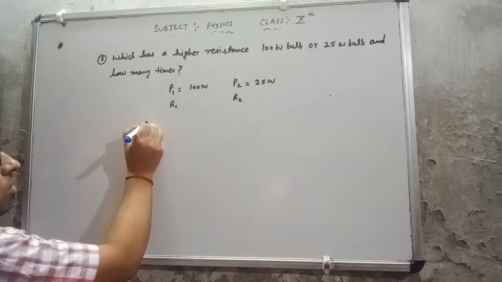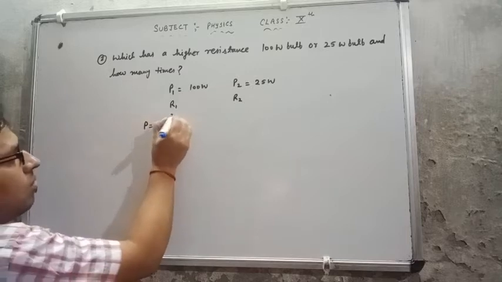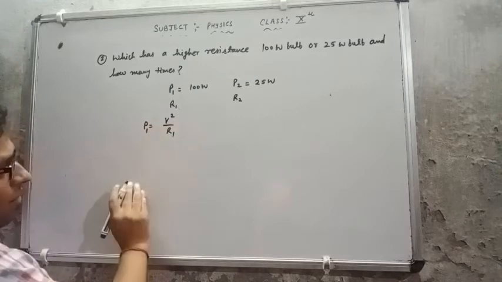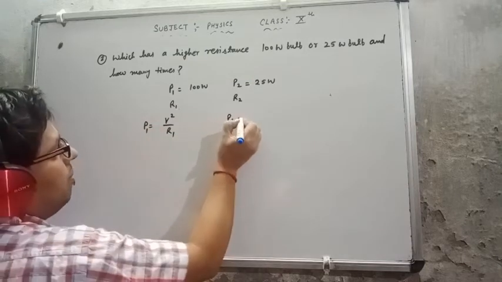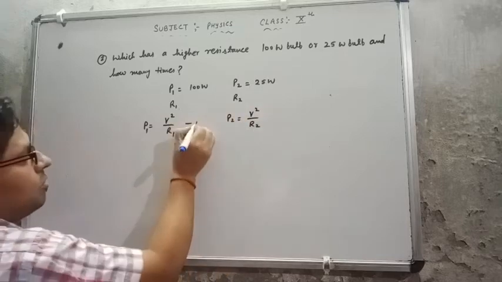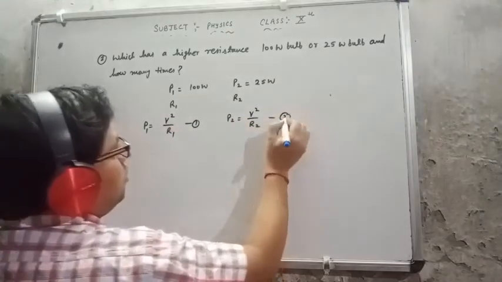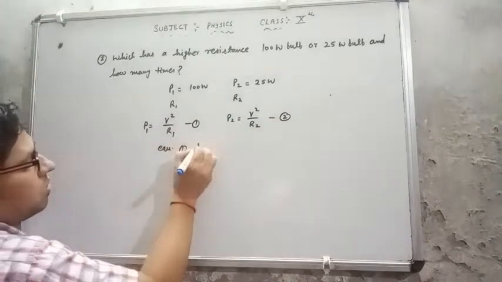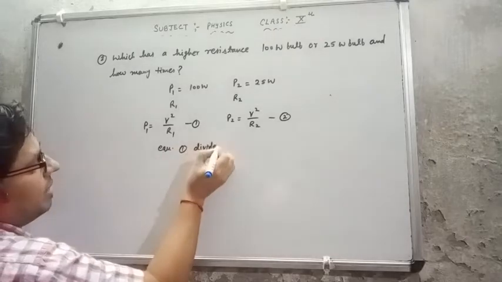So P equal to, we read out the formula, V square upon R. So P1 equal to V square upon R1, and P2 equal to V square upon R2. Suppose this is equation 1, this is equation 2. Equation 1 divided by equation 2.